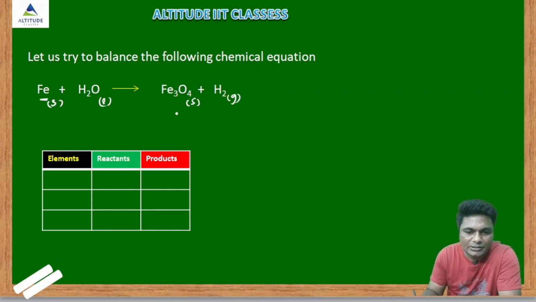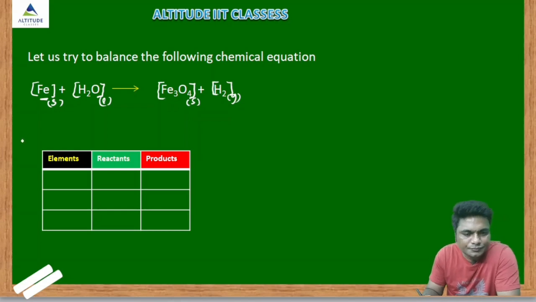So how to balance? Before balancing the reaction, first enclose whatever reactants and products are given in brackets. Whatever is inside the bracket you cannot change, it is fixed. Whatever you want to change, you have to change outside the bracket. Okay.